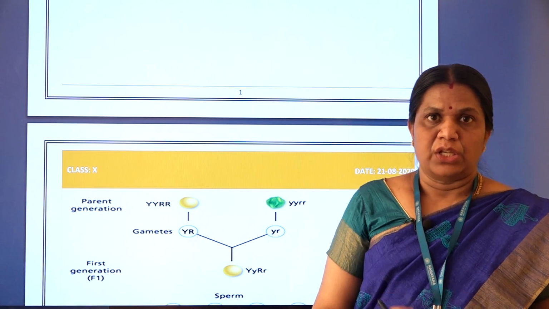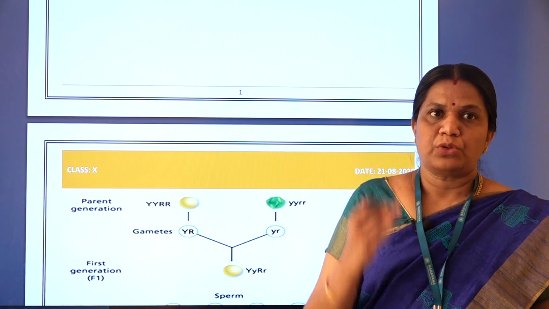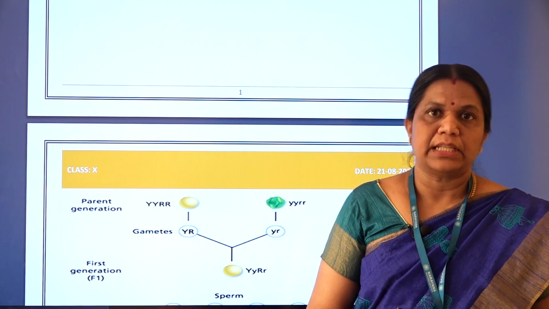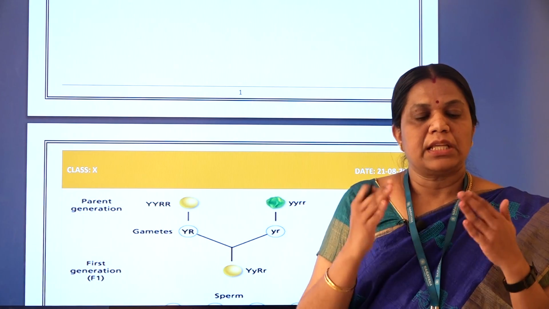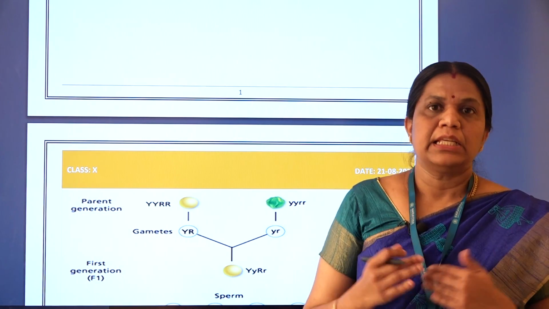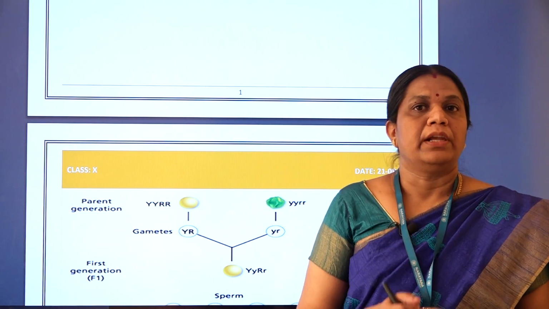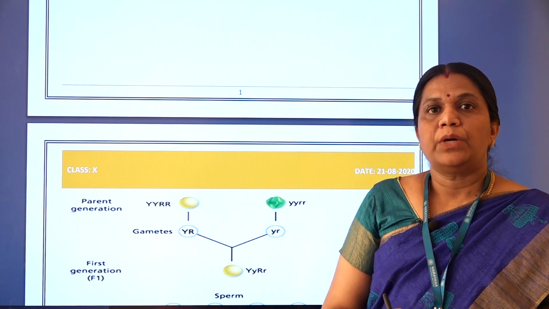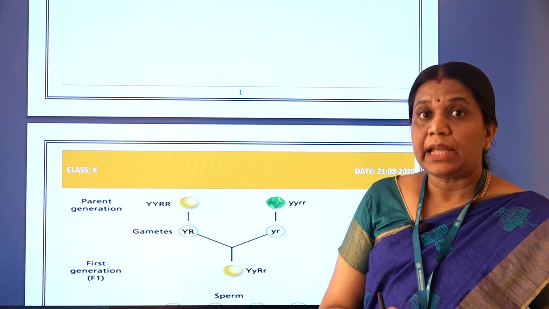Law of segregation. For each character there are two sets of genes, right? For each character there are two sets of genes. So these genes segregate together. That is called the law of segregation. Then the third one is the law of independent inheritance.